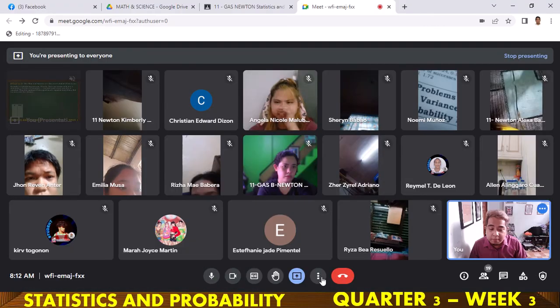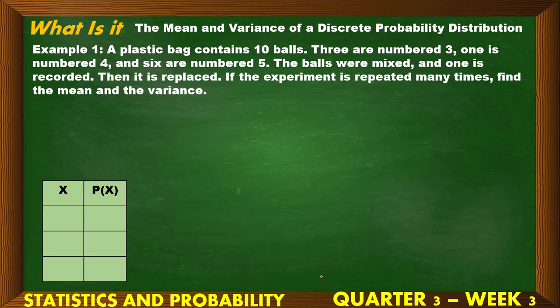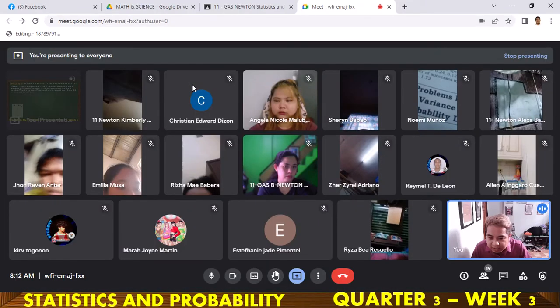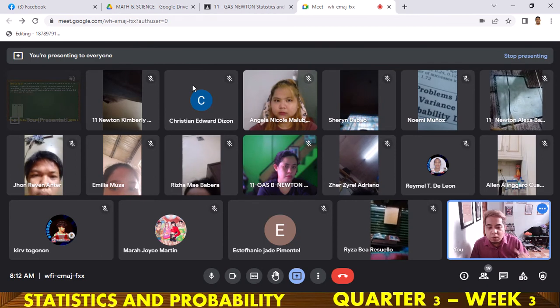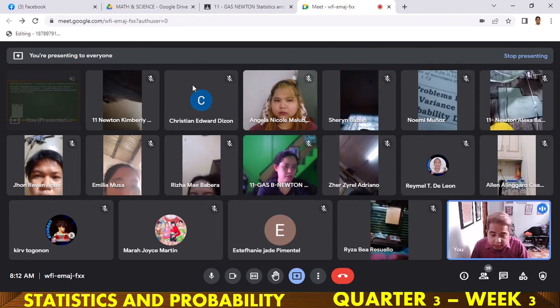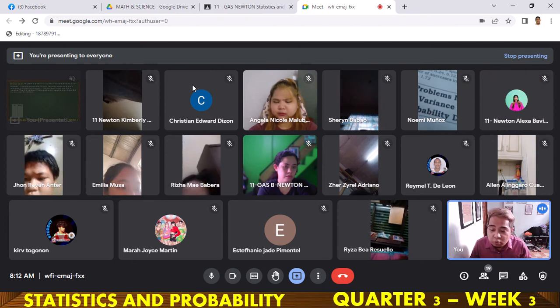Pag kung kukuha, ibabalik. If the experiment is repeated many times, find the mean and the variance. Focus natin dito class is the mean and the variance. Okay, so let's start. Paano ba tayo makakakuha ng mean? Class, walang given probability. So ano ang gagawin natin? We ourselves would create a probability distribution table. Diba? Ito yung unang-unang ginawa natin ng week 1.